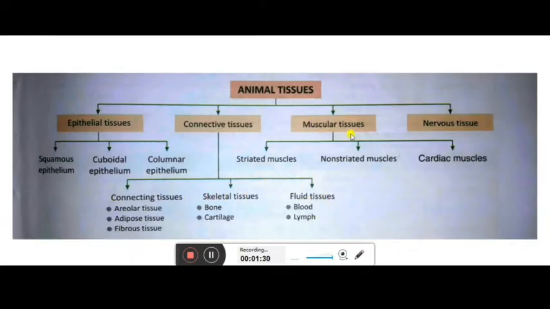Then another is the muscular tissue. As the name says muscular, that means muscles will be there. So these are the striated muscles, non-striated muscles, and the cardiac muscles. And the fourth type of tissue is the nervous tissue. So basically these tissues are present on your sense organs and they are also known as the responsive tissues. The nervous tissue, nervous system is related to that. So again, epithelial tissues are known as the protective tissues, connective tissues are the binding or the supporting tissues, muscular tissues are the contractile tissues which help in the movement, and nervous tissue, that is the responsive tissue.